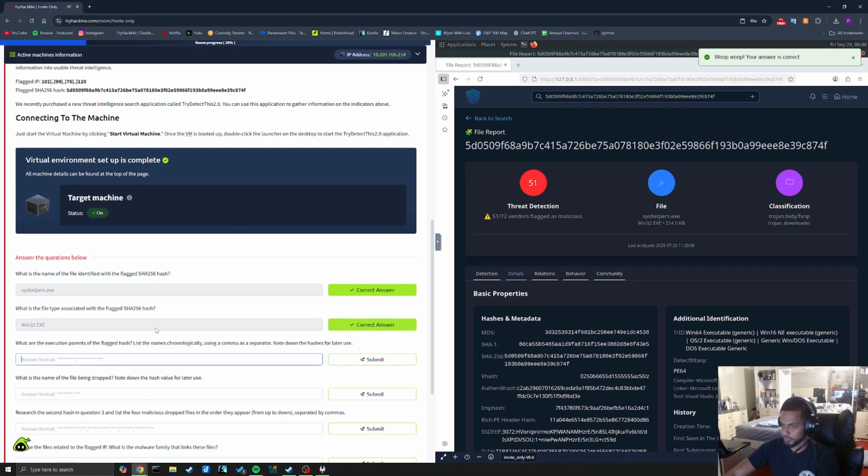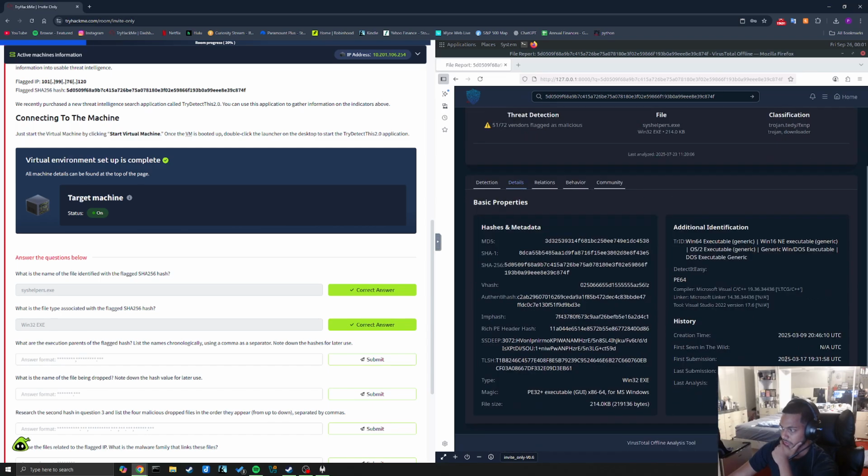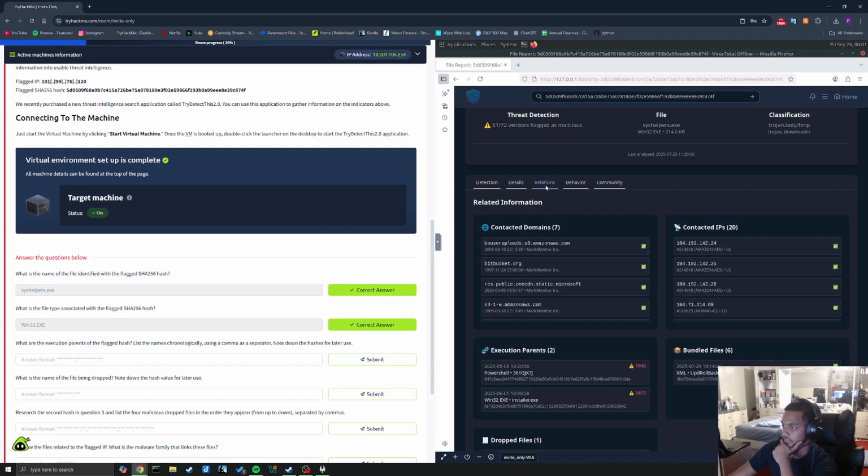What are the execution parents of the flagged hash? List the names chronologically using a comma as a separator. The execution parents. That's going to be interesting. Let's see. Relations. Execution parents. Wonderful.